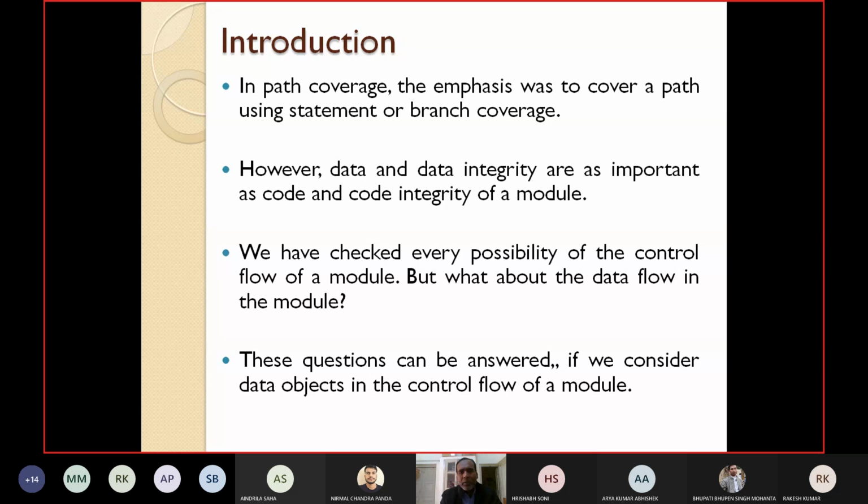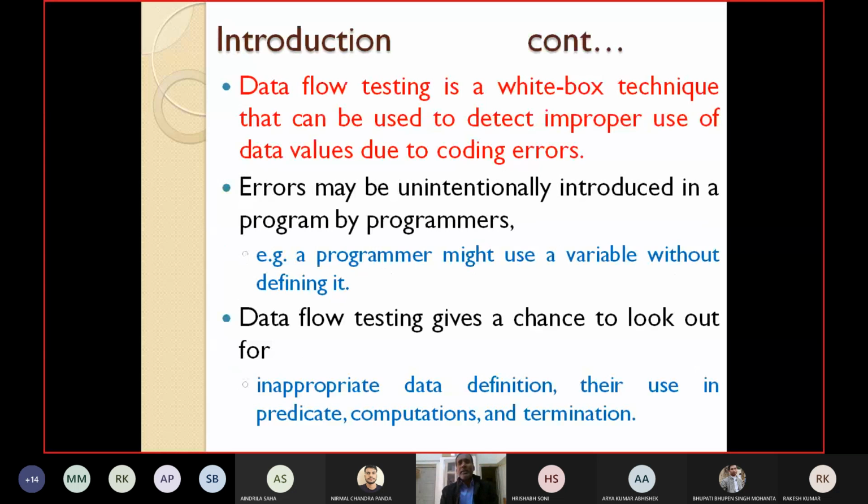During the coverage based testing we have discussed so far, we have not given any emphasis on the data flow in the module. These questions can be answered if we consider the different data objects present in the control flow of a module. Data flow testing is a white box testing, a coverage based testing, that can be used to detect the improper use of data values due to coding errors.